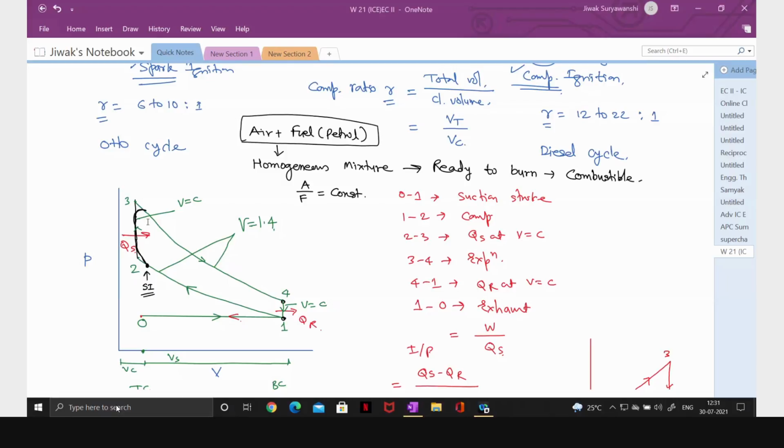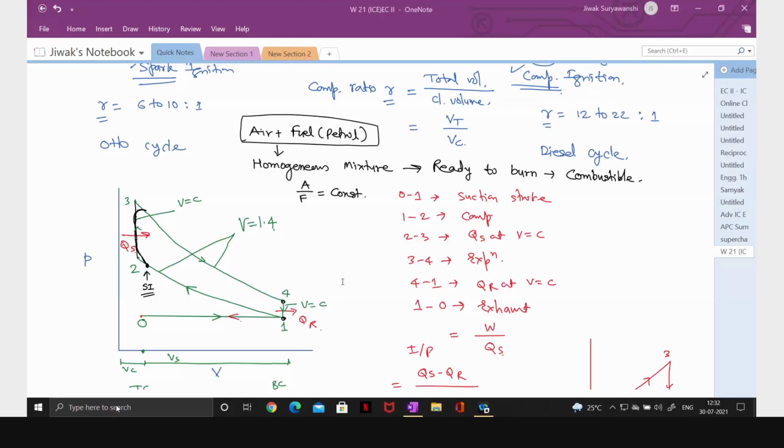When the expansion stroke ends, the pressure is approximately 7 bar. And when the exhaust valve opens and the exhaust gases come out from the cylinder to the atmosphere, the pressure drops from 7 bar to 3 bar or 3.5 bar. So there is a sudden escape of the gases from the cylinder to the atmosphere.